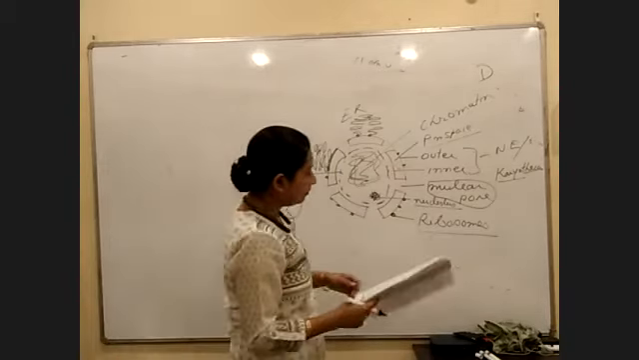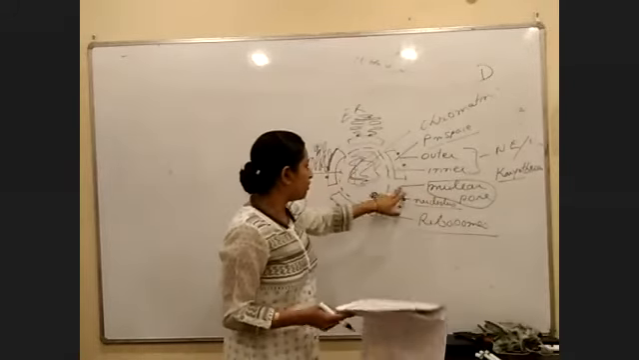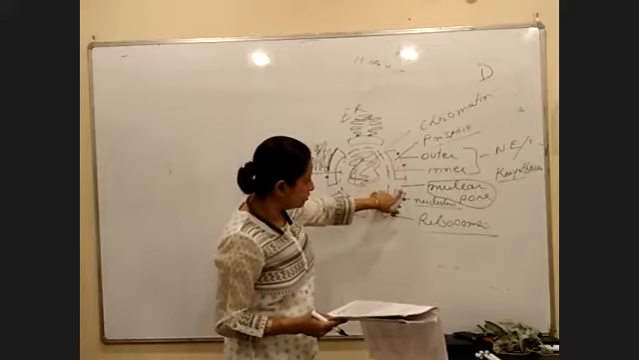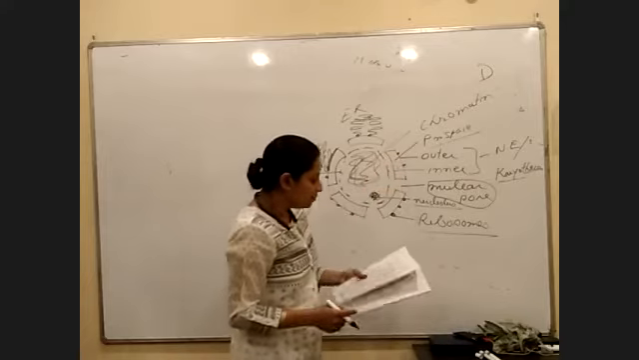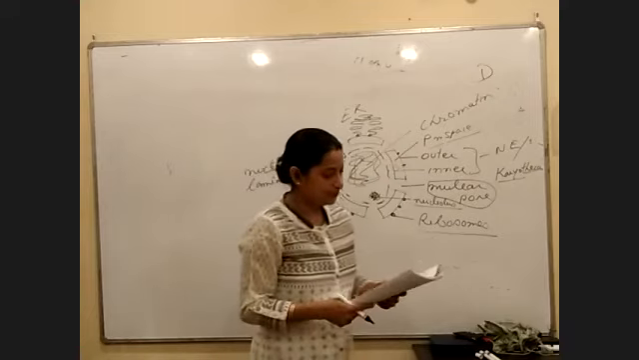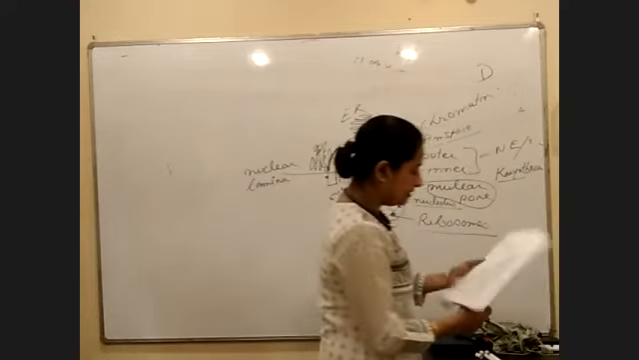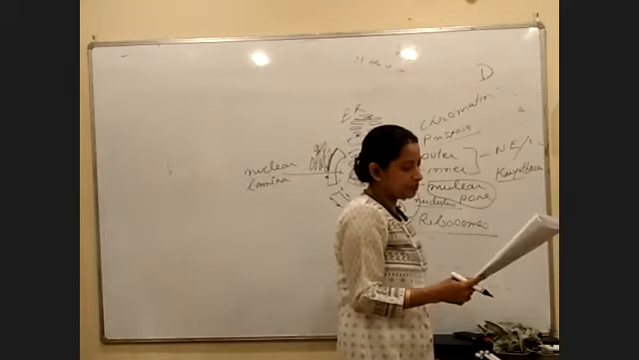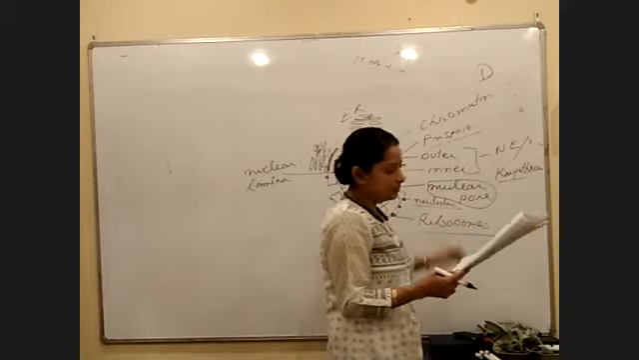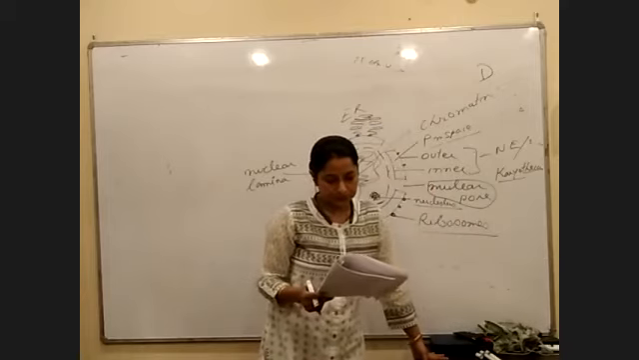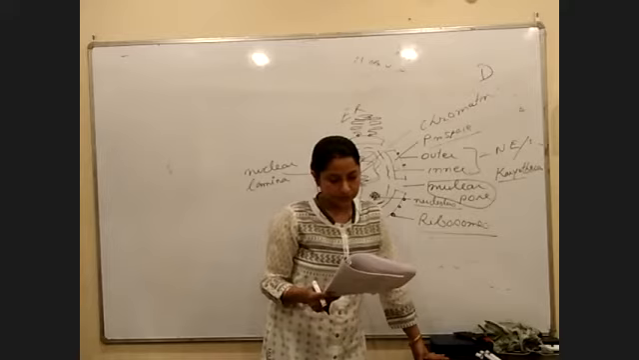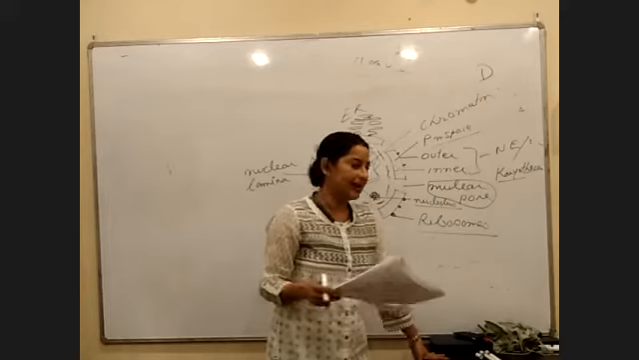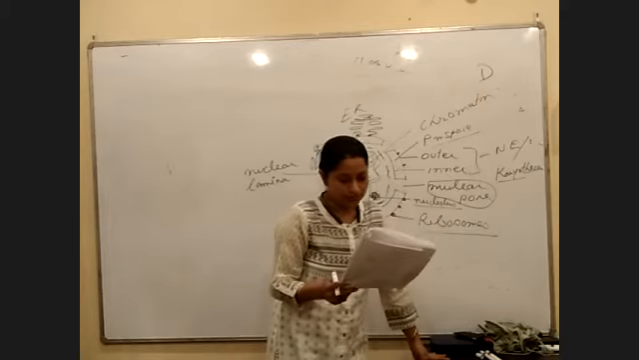Next, nuclear pore. This area where the membranes are disrupted is called a nuclear pore, right? It is given in the diagram. What is the function of this pore? It maintains the connection between the nucleus and the cytoplasm. It is maintained by the nuclear pore.